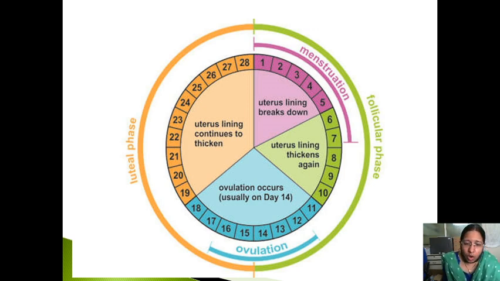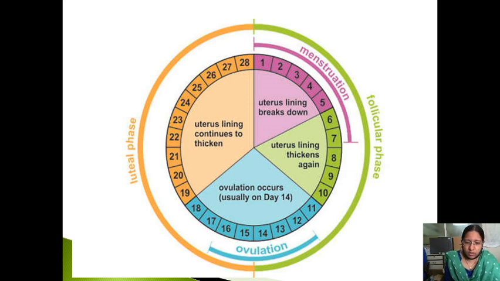Now, on the 14th day, ovulation occurs. From the 14th to the 28th day, we call this the luteal phase, because we have a corpus luteum, which is responsible for the release of estrogen and progesterone. Now, estrogen, progesterone, inhibin and relaxin. Now there is an increase of the relaxin.